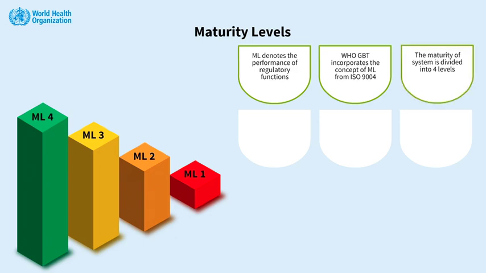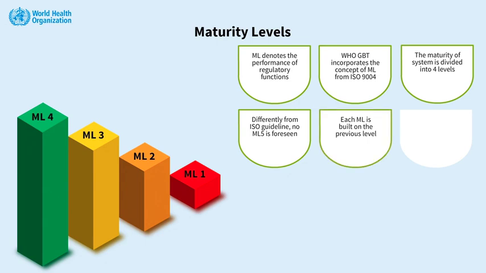Maturity of a regulatory system is divided into 4 levels, where ML1 is at the lowest level and ML4 is at the highest level. Unlike the ISO guideline, there is no level 5 of maturity or best-in-class performance in this case. The maturity levels are like building blocks. Each maturity level is built on the previous level.